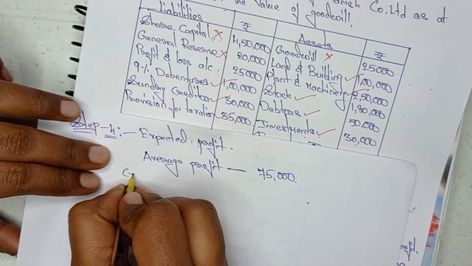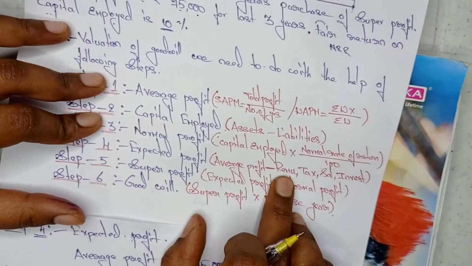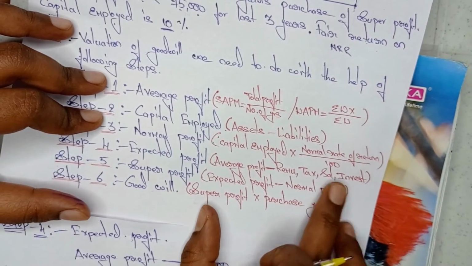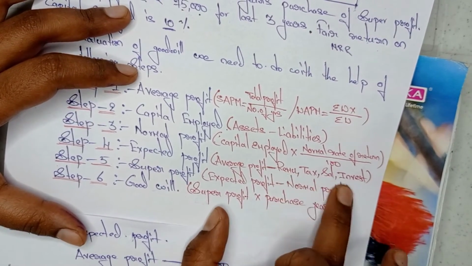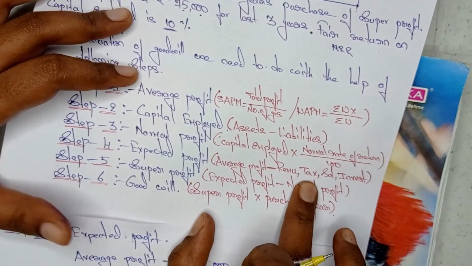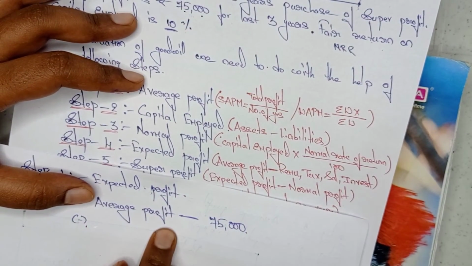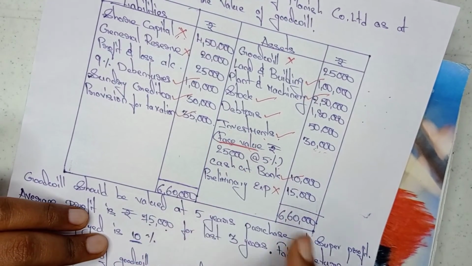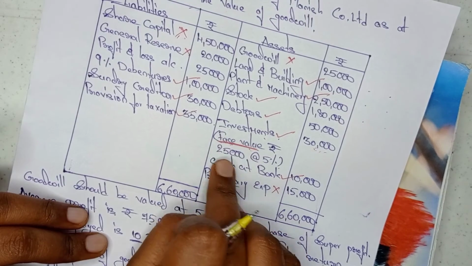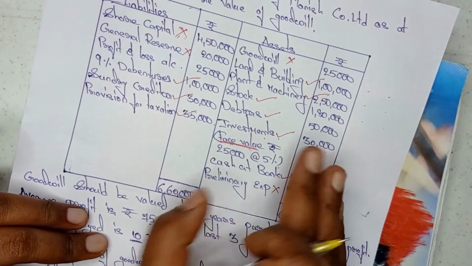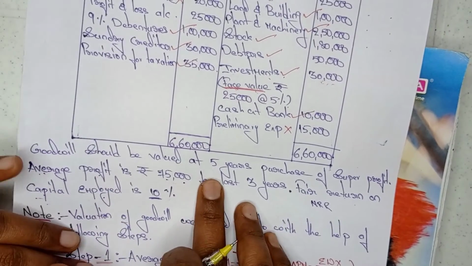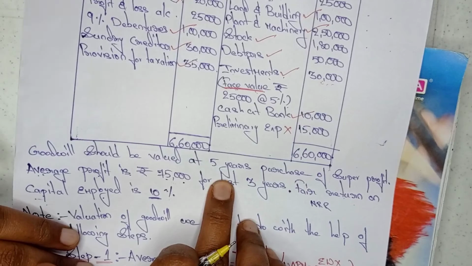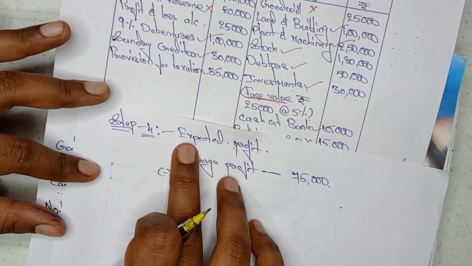75,000 minus, yes, what do we need to minus? I said, remuneration, tax, salaries, investment. If these are given in the adjustments, only then we need to minus them from average profit. For example, if investment is given in the balance sheet and I minus this 25,000 or 30,000, this is totally wrong. Only if the extra information is given in the adjustments do we minus the figures from average profit under expected profit.